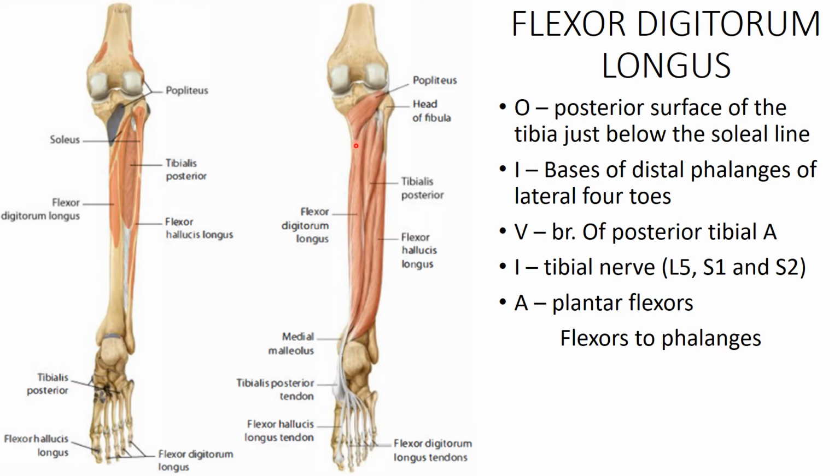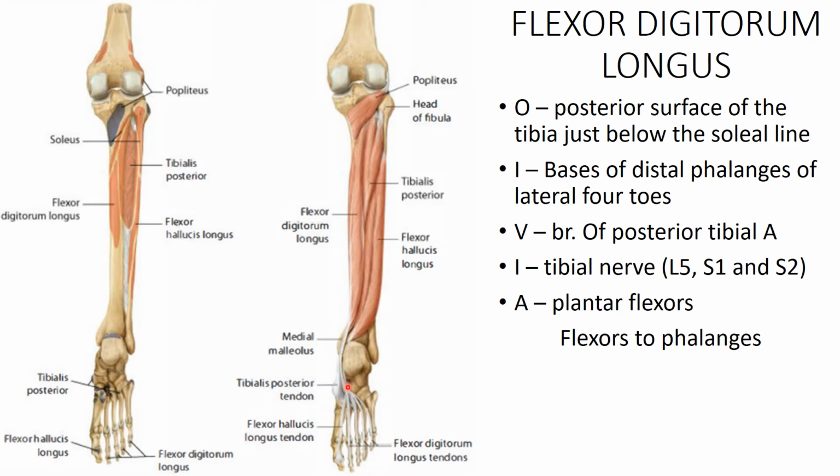Now since this muscle originates from the medial portion, that is the tibia, and goes towards the lateral toes, it crosses the tendon of tibialis posterior in the lower portion of the tibia, and this is known as the crural chiasma. As it passes into the sole it crosses the tendon of flexor hallucis longus, and this is known as the plantar chiasma.